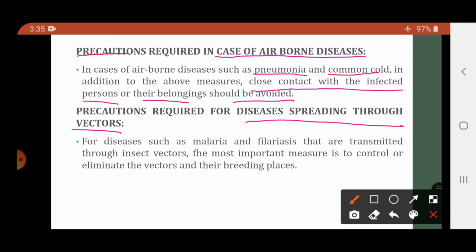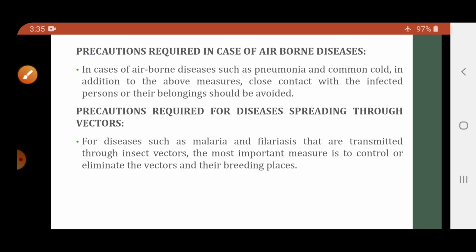So for the diseases such as malaria and filariasis that are transmitted through insect vectors, the most important measure is to control or eliminate the vectors and their breeding places. So जो diseases vectors के through होते हैं, उनमें important thing is to control or eliminate the vectors. Vectors should be eliminated and their breeding places, जहाँ पे उनका reproduction होता है, जहाँ पे उनका multiplication होता है, that places should also be eliminated.